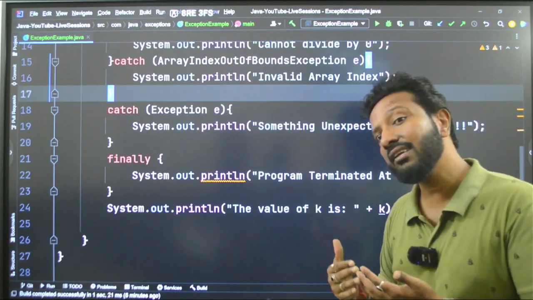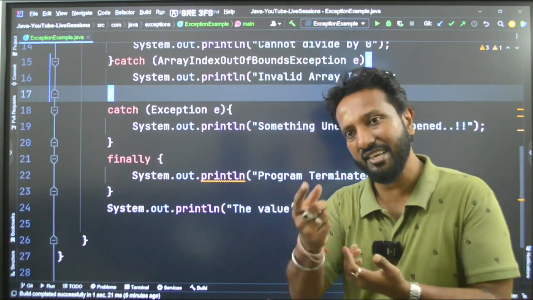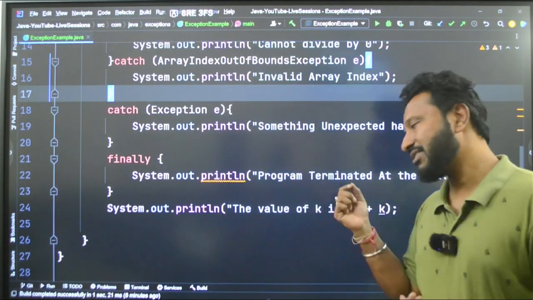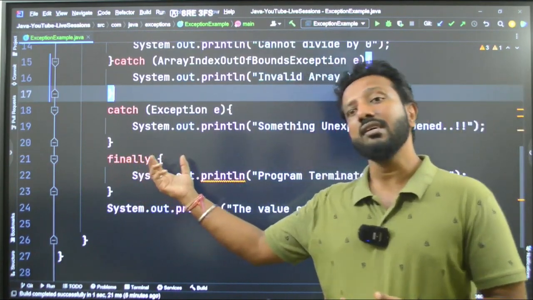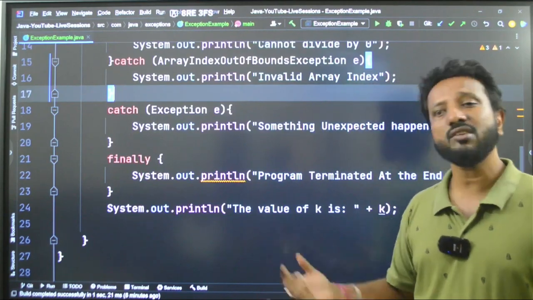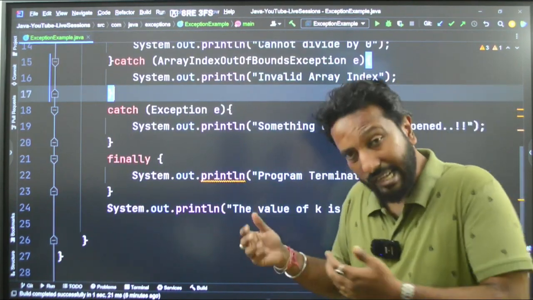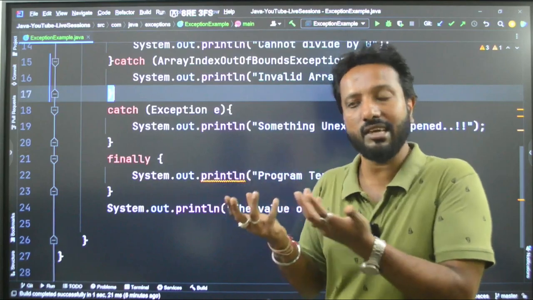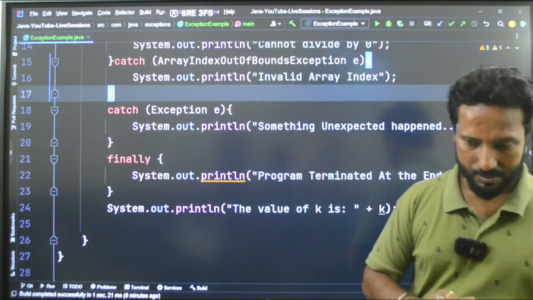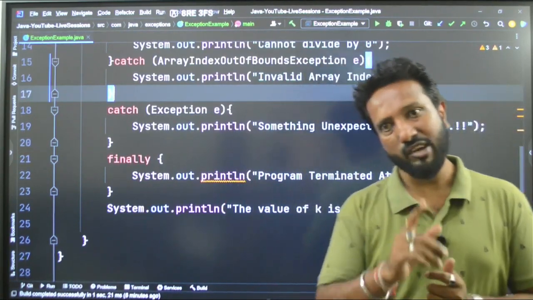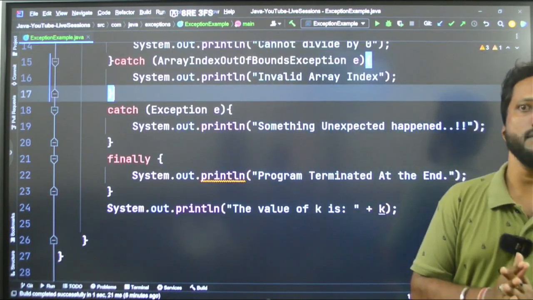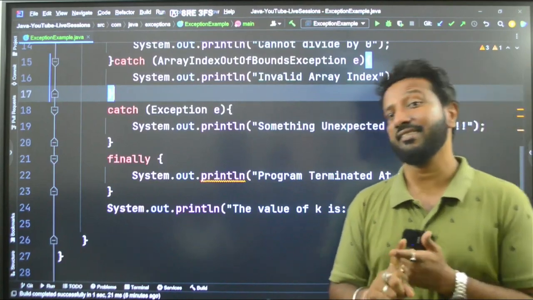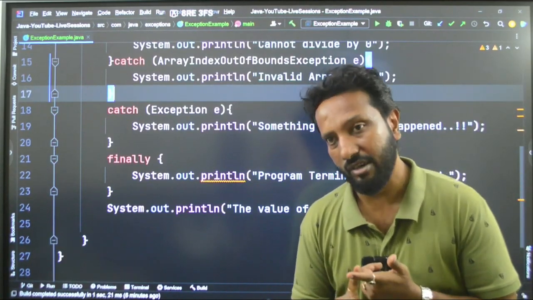Then where are they actually initialized? Can anyone tell me the answer? Let me see who can tell me the answer. If the finally block is a block to release all the resources or shut down the resources, where are the resources actually activated or initialized? Can you tell me in Java, guys? Who can tell me the answer? I am waiting for the answer. The answer is static block.